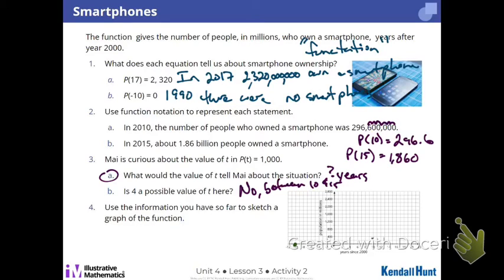Wow, this is crazy because it doesn't look like it goes up that much, right? And what's next? 15? Yep. 15 years, I've got 1,860 million. It just goes up right at like 2050. So it's like up in here. And then in 2017, I got 1.8 billion... Was it year 17? Yep.